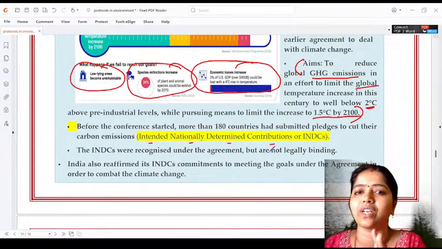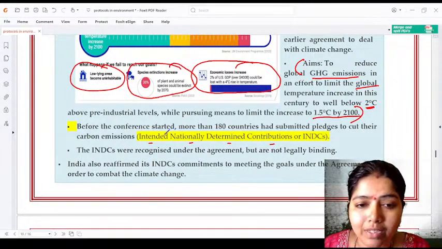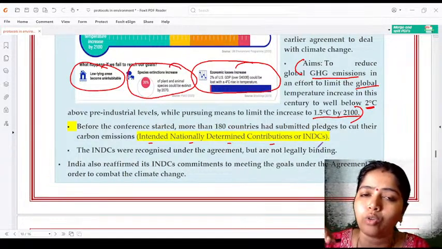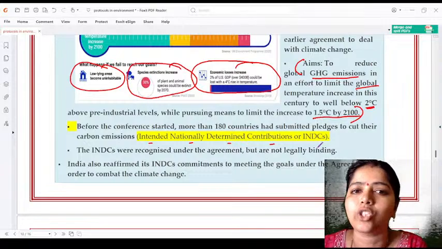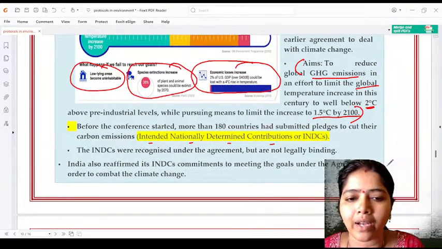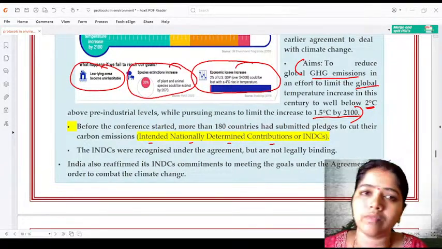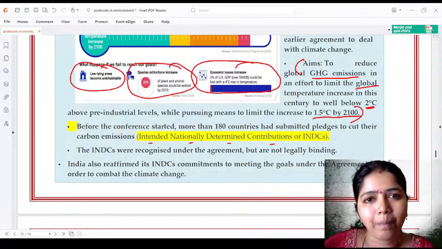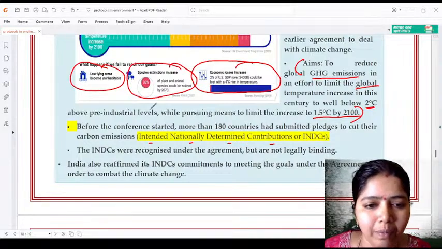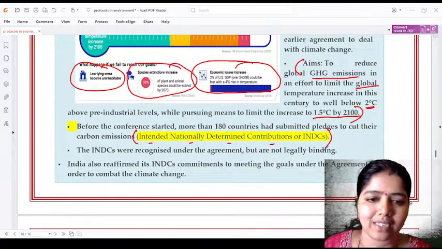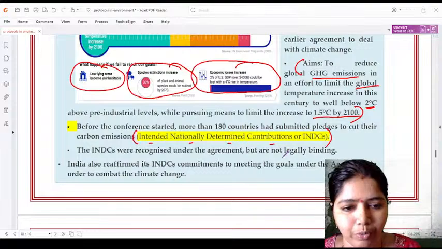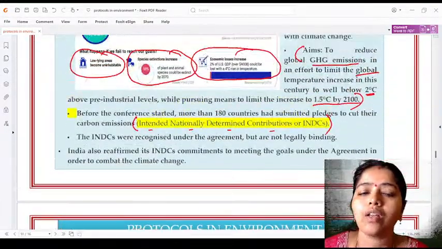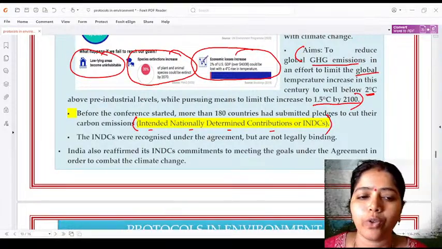They have set this INDC, right? The amount of CO2 to be emitted by each country has been determined. If they emit too much carbon dioxide, it means what? Their place will be polluted, right? So this will be determined by this. INDC, Intended Nationally Determined Contribution, right? So this is all about the Kyoto Protocol and Paris Agreement with respect to UNFCCC.